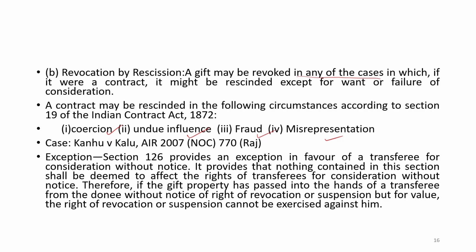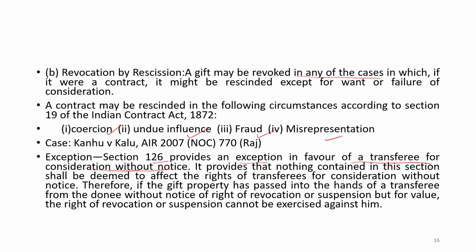So, the exception is that Section 126 provides an exception in favor of a transferee for consideration without notice. Transferee, that means donee, for consideration without notice. It provides that nothing contained in this section shall be deemed to affect the right of a transferee for consideration without notice.